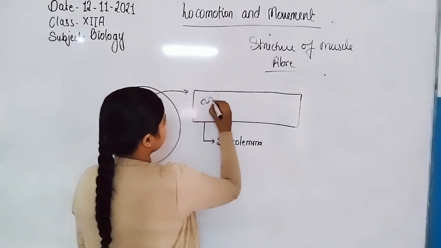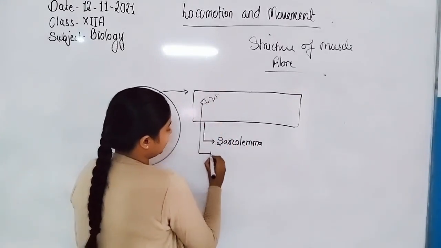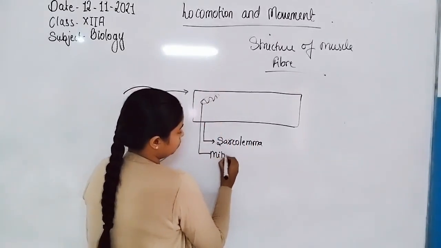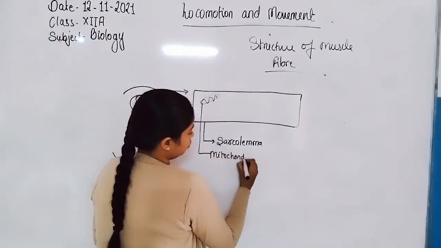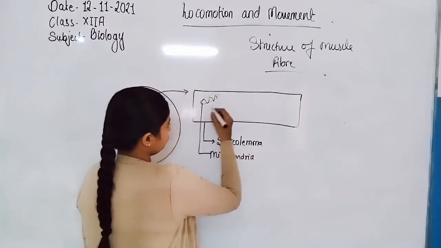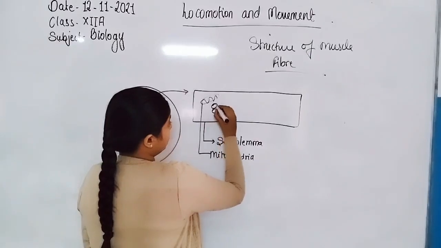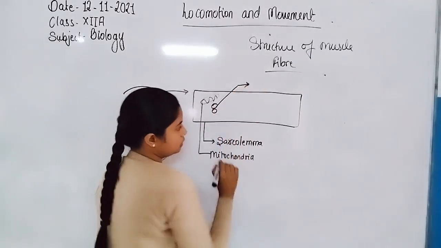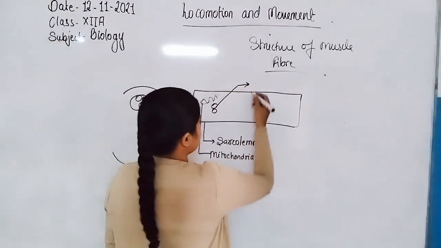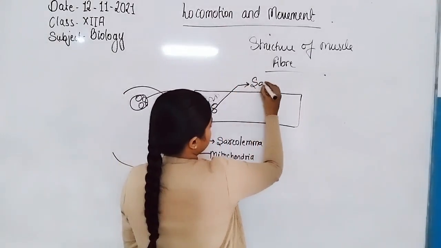Then mitochondria and ribosomes, but in the muscle fiber they are known as sarcosomes.